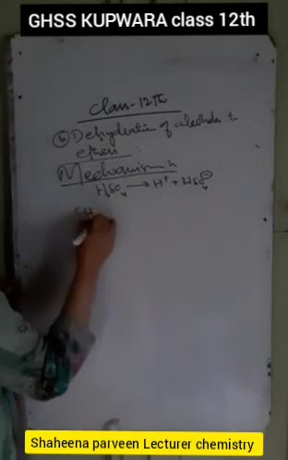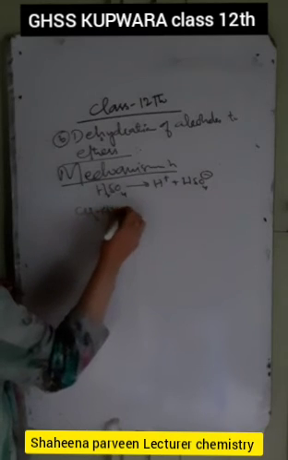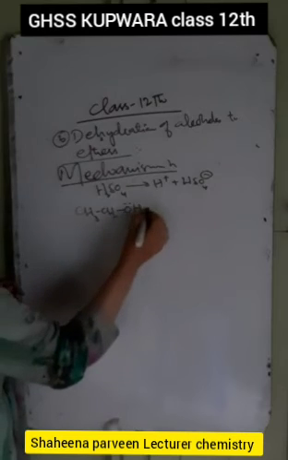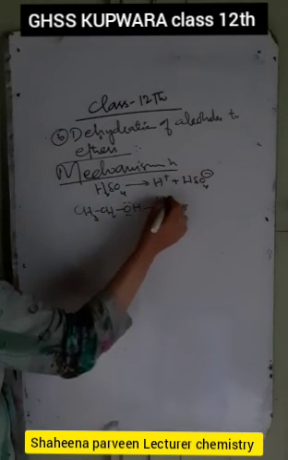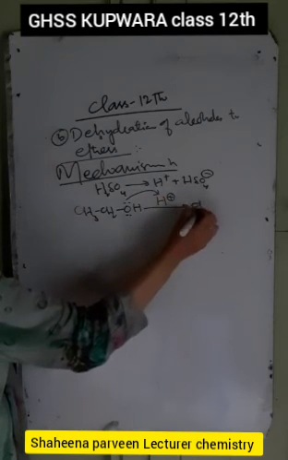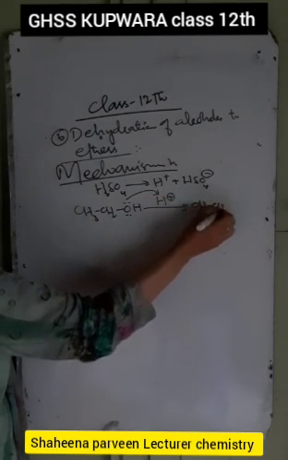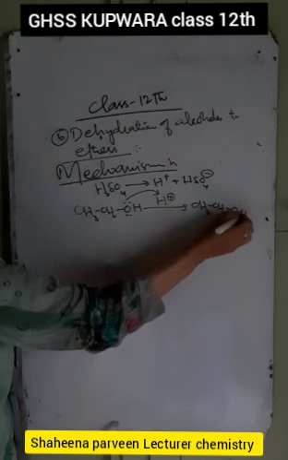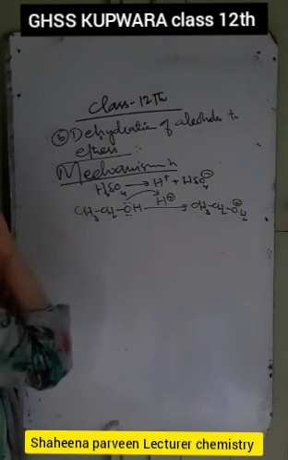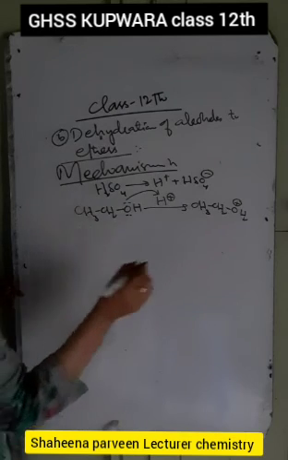We have CH3-CH2-OH. Oxygen has lone pairs of electrons, it will react with this H positive, donate its electron pair to H positive, and it results in the formation of CH3CH2OH positive. Same step here. Now in the second step we are adding the excess of alcohol to it.